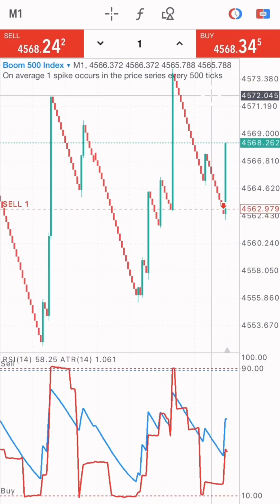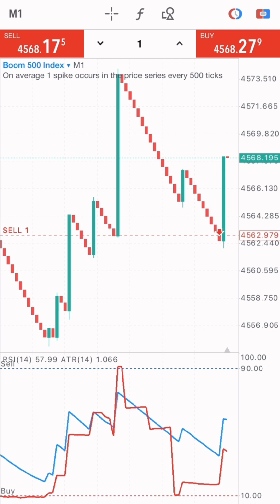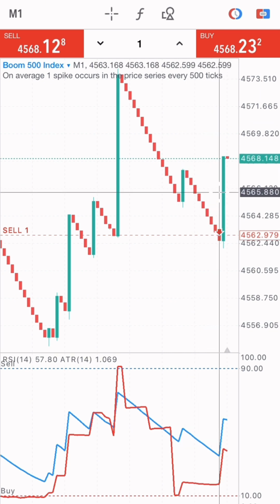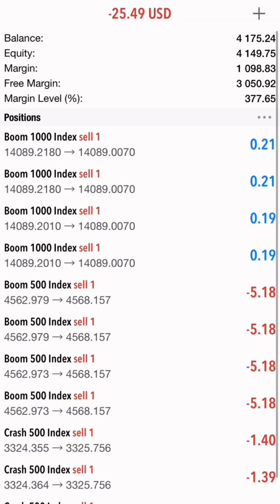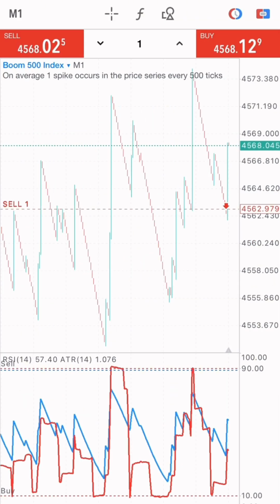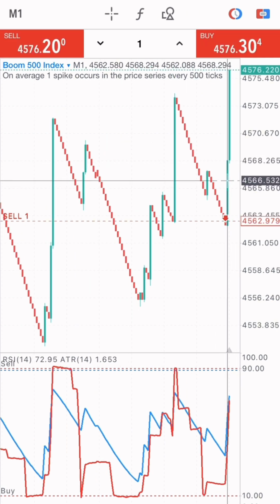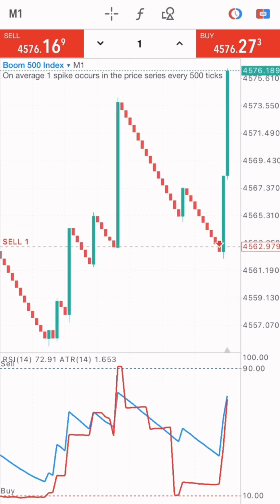All right, so on Boom 500 index, the spike just came in. Sometimes like this, the markets don't always go the way you want it to go. So there are some instances where you lose on your trade, but it doesn't mean that you won't win on the trade. So we're still selling, guys, because this market is a sell. And wow, another one came in right now. All right, we're still holding this position.